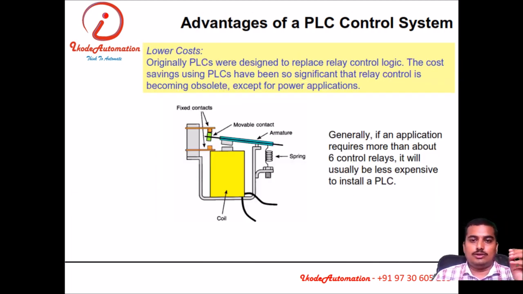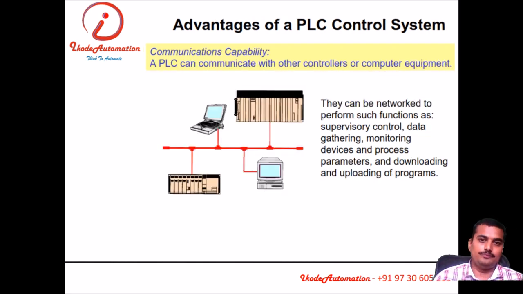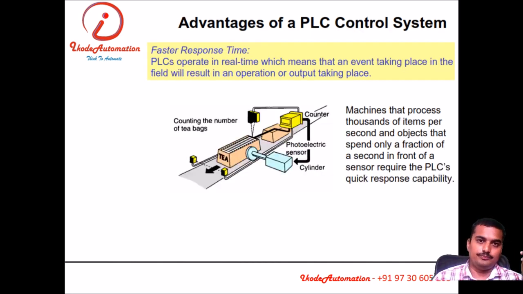Lower cost. Today the PLC has such a low cost that if you are going to manufacture a control panel having more than 6 contactors or relays, it is better to go with a PLC in the long run. The next advantage of the PLC is communication capability. Today's PLCs are very communication friendly. They have at least 3-4 communication ports, like TCP/IP, RS232, RS485, RS422 and so on.